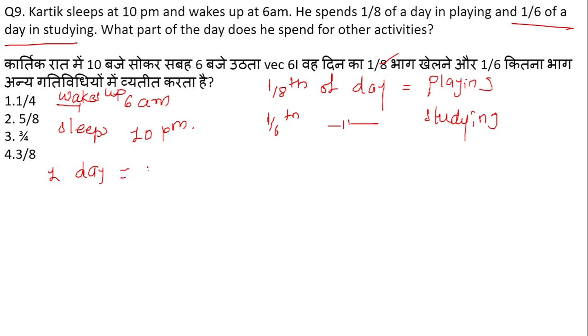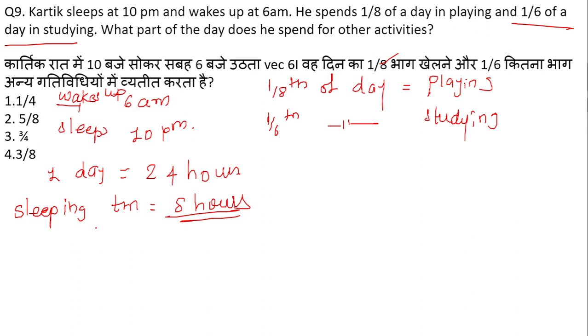24 hours. In one day there are 24 hours, right? So Karthik is sleeping at 10 and he is waking up at 6 a.m. It means how many hours is he sleeping? Sleeping time. He is sleeping at 10 and waking up at 6 a.m. It means he is sleeping for how many hours? He is sleeping for 8 hours. Am I right? Okay. So